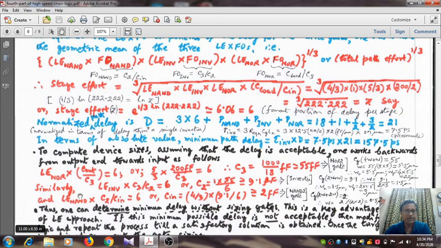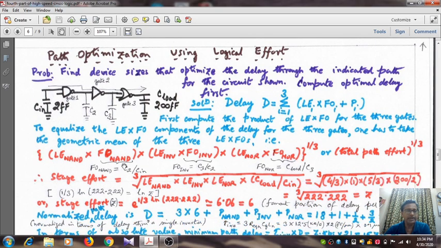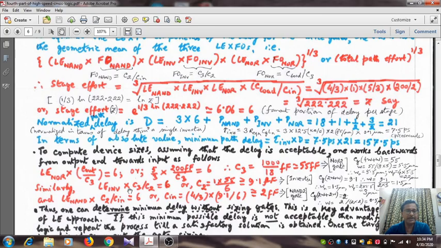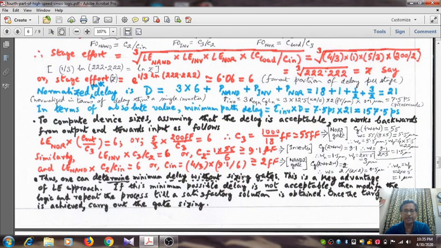Clear? Now, having found out the input capacitance C3 equal to 55 femtofarad, C3 divided by C2 into logical effort of the inverter will give me 6. So LE inverter into C3 by C2 equals 6. So definitely C2 will become from here 9.1 femtofarad. And once you have got the input capacitance of the inverter, we can easily find out the size of the NMOS and PMOS transistor. So CG into 2W plus W equals 9.1. Then the value of W is roughly 1.5. Okay, so 9.1 divided by CG into 3, that is 6, so 9.1 divided by 6 will give me roughly 1.5.